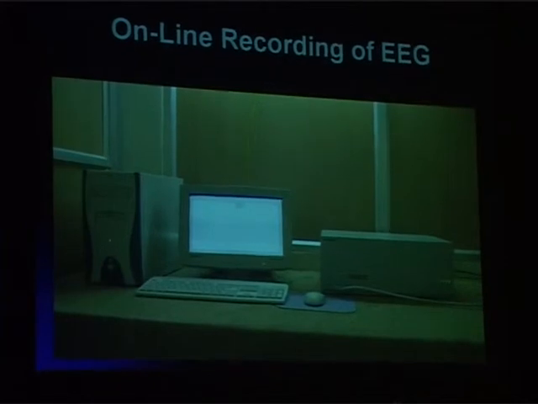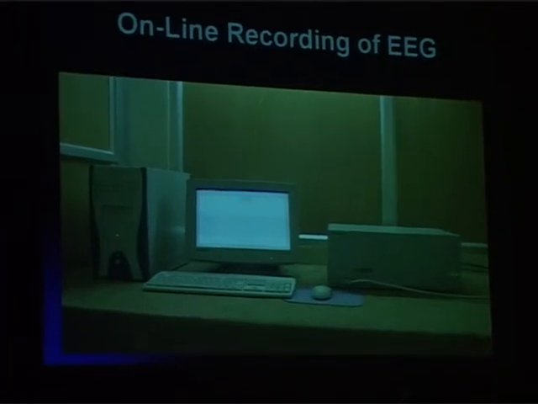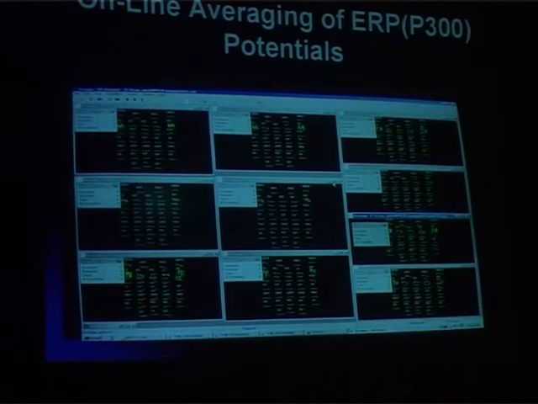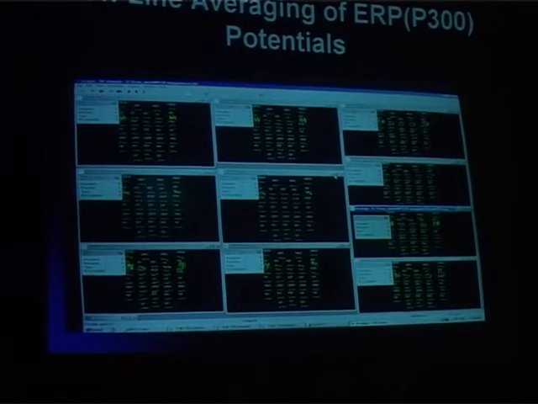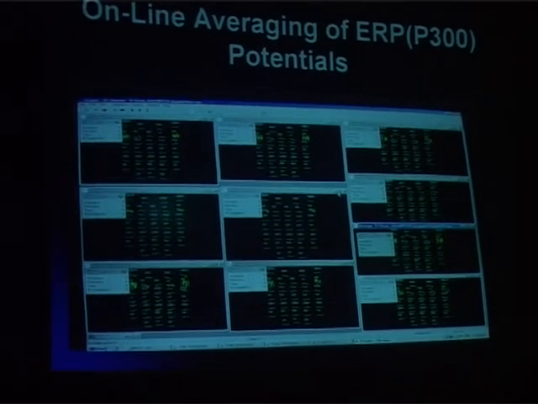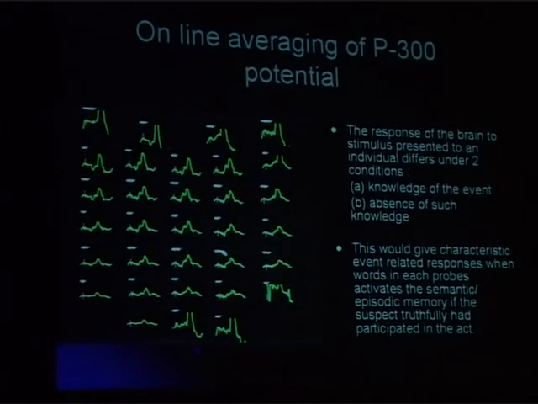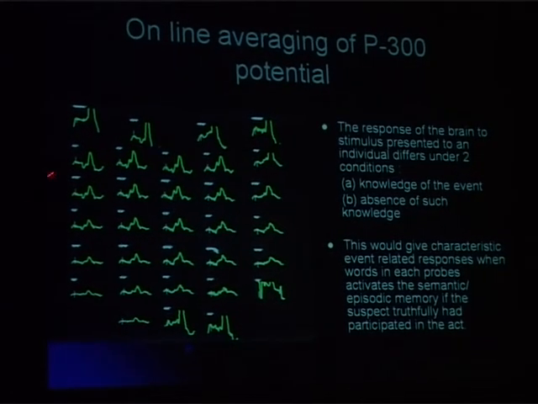So we have to take one baseline of running EEG, once with eyes closed and once with eyes open, to find out if there is any abnormality in the individual. Online averaging of the P300 potential will be done, and within milliseconds it is possible for us to say whether the individual has information or whether the individual is innocent. If he has information, then this is the P300 that is being generated.